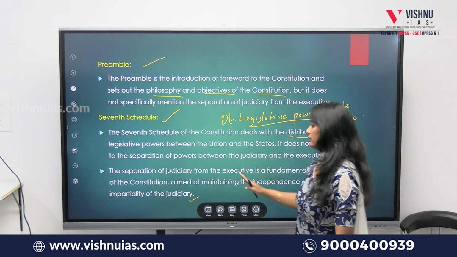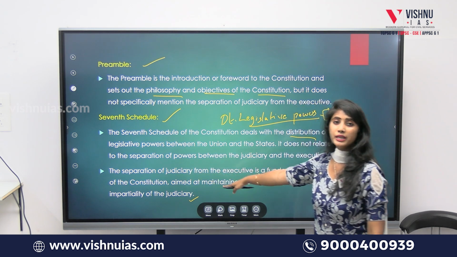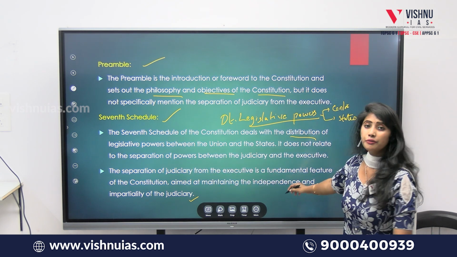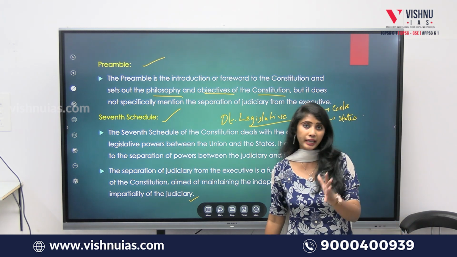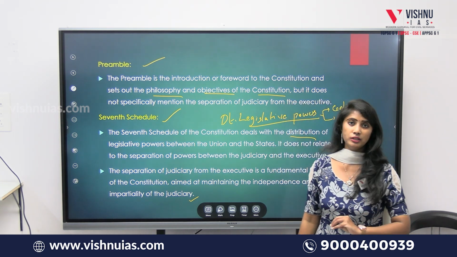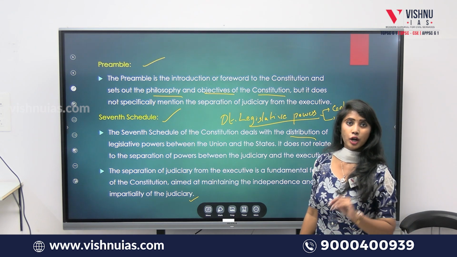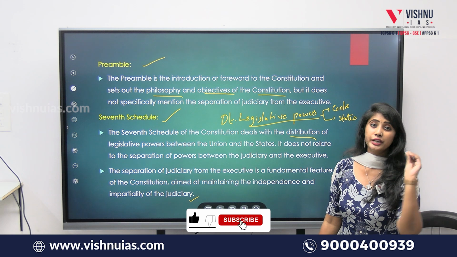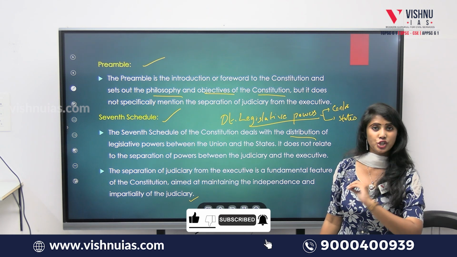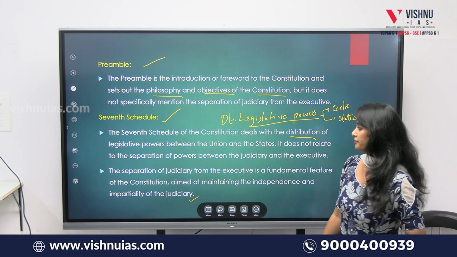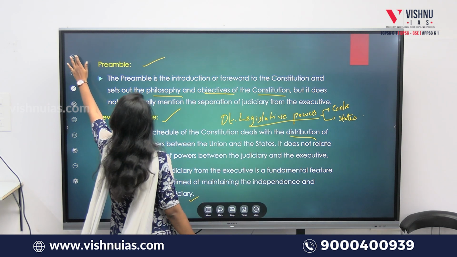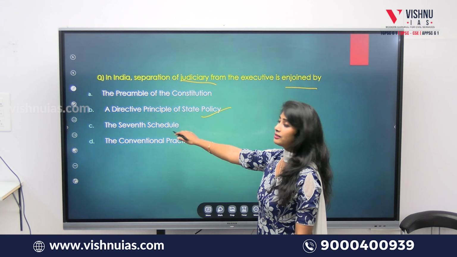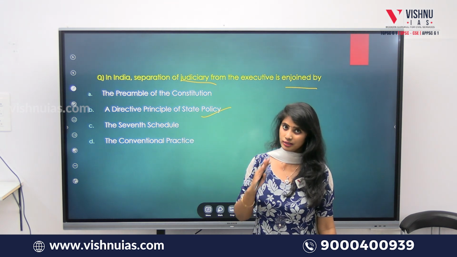That is the reason the separation has been made mandatory in our constitution, a very fundamental and important principle, to enable the independent, frictionless functioning of the judiciary. Clear? So what do you think is the answer? Obviously, it is answer B, directive principles of state policy.